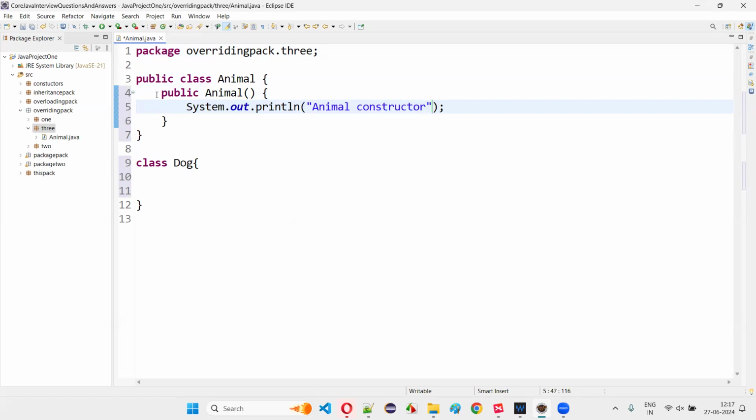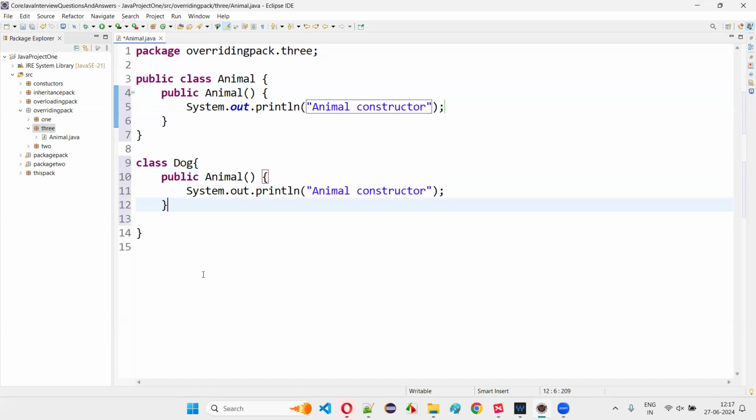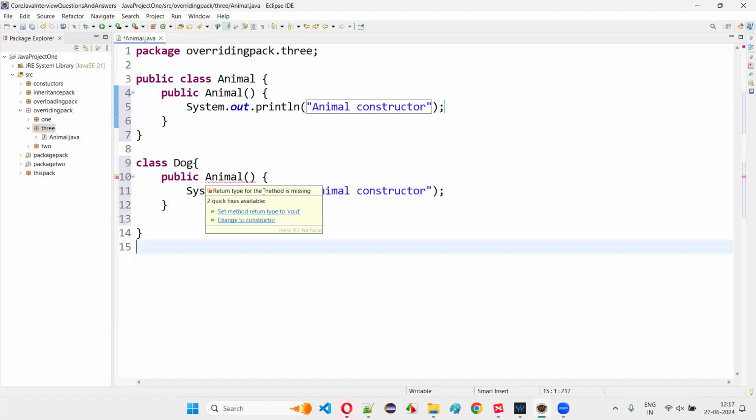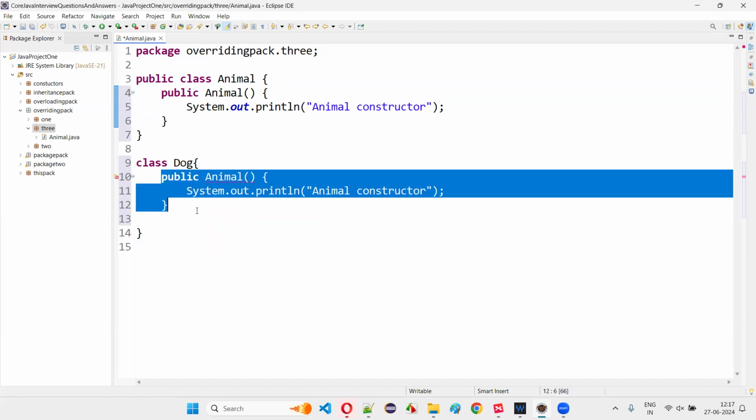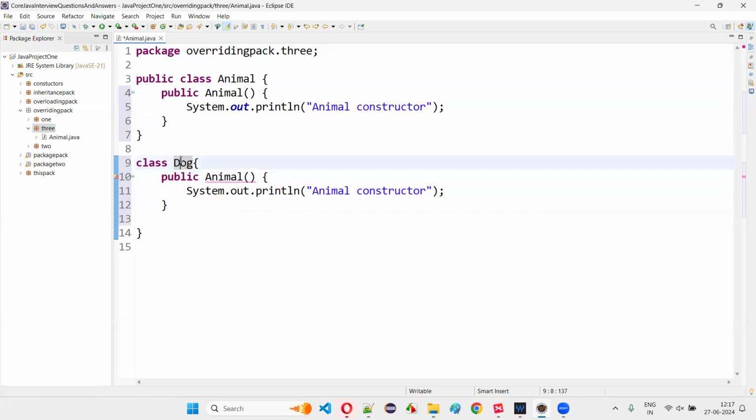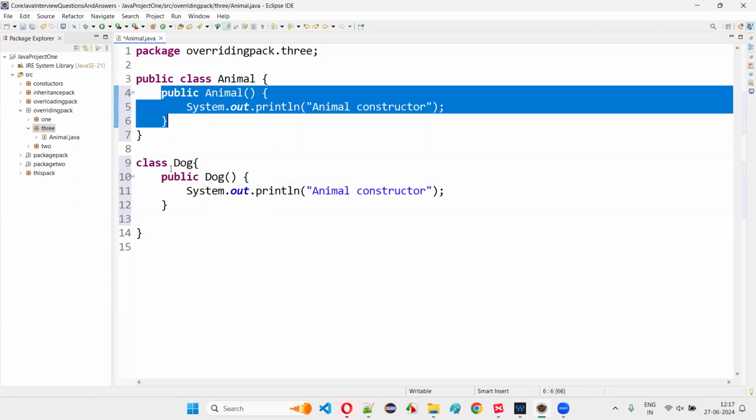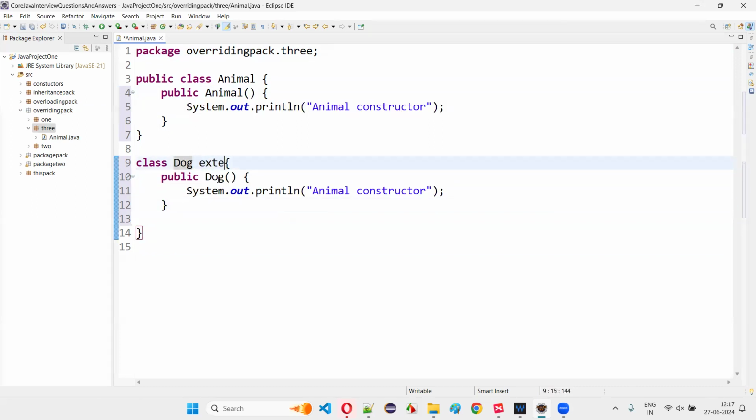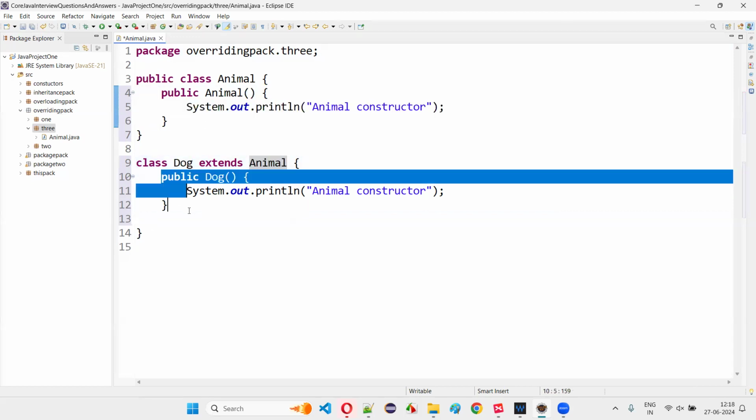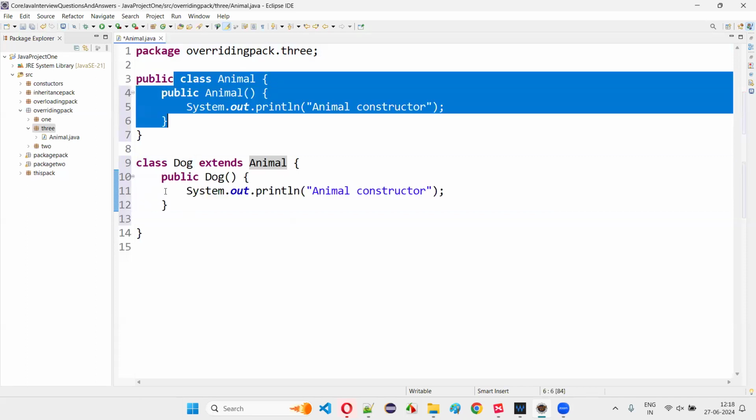Now, is it possible for us to create the Animal constructor in the Dog class? That is not possible, guys. You will get an error. The constructor should have the same name as the class name. This constructor, which is in the Dog class, should have the name of the Dog class rather than Animal. Hence, it is not possible for us to duplicate the constructor in the parent class into its child class. Even if you make this Dog class a child class of the Animal class, it doesn't matter, guys. You cannot create a duplicate constructor of the parent class in its child class.